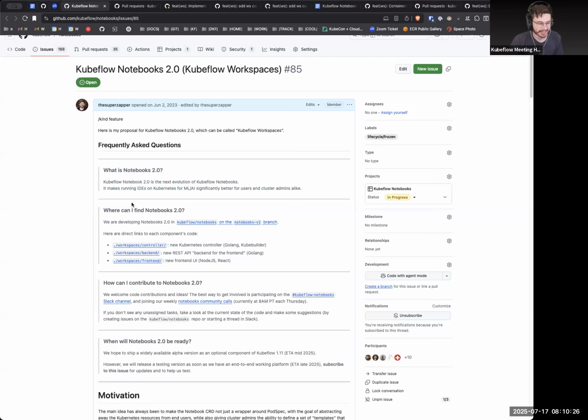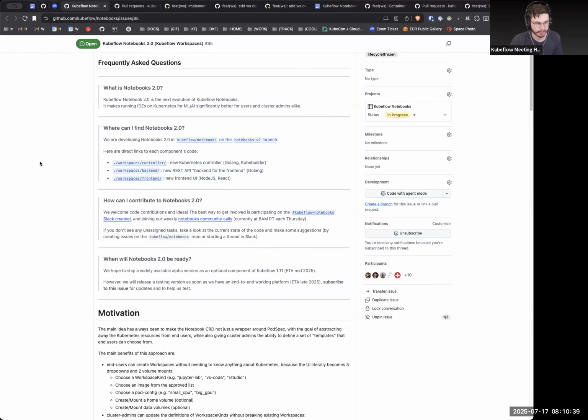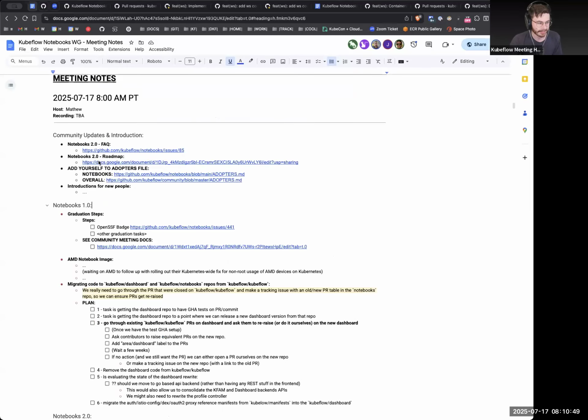Okay, let's continue. Code is happening in the Kubeflow notebooks repo: front end, back end, controller. If you have experience in these areas, or want to help, please do. We're always interested in new people, preferably people with development experience. I don't really want vibe coding going on. It's a brand new project, and that can really destroy the project in the short term. Long term, maybe more.